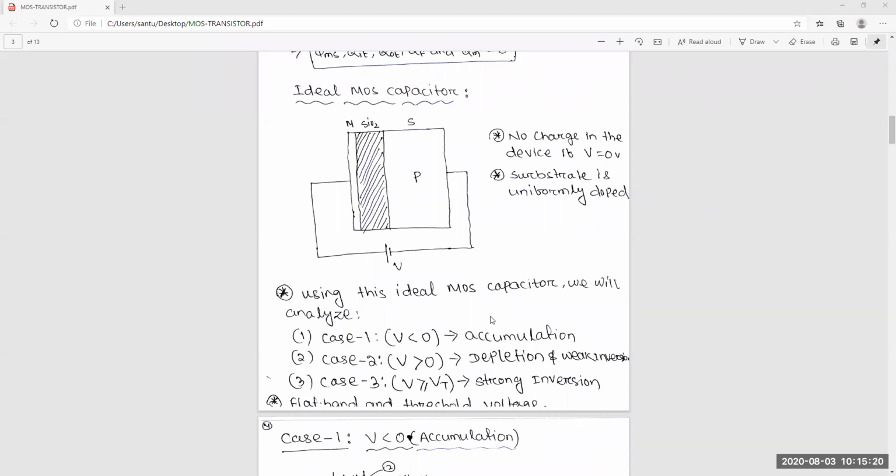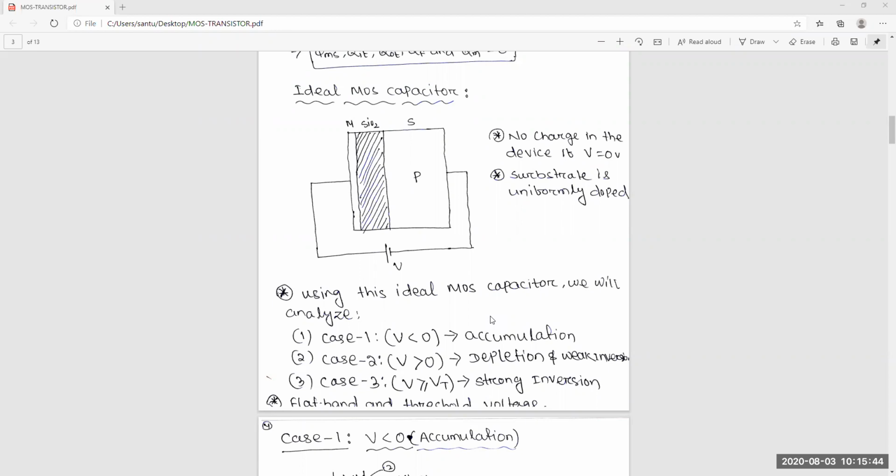So what will we do? Using this ideal MOS capacitor, what analysis can we do? In case 1, we will apply a supply voltage less than 0. That is generally called the accumulation region, so we will have the accumulation region form.